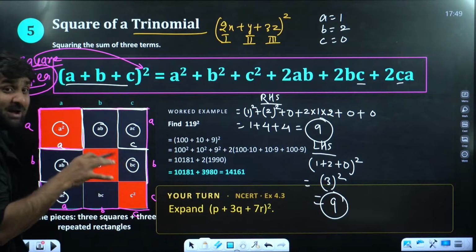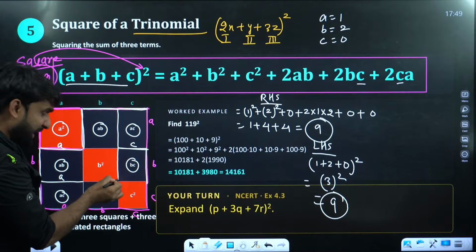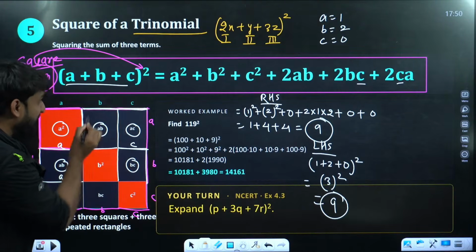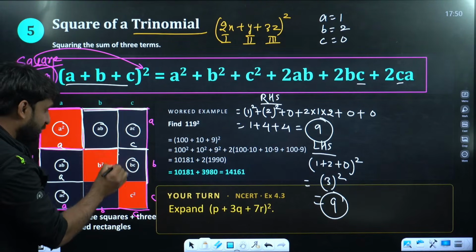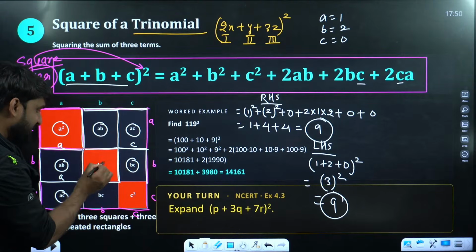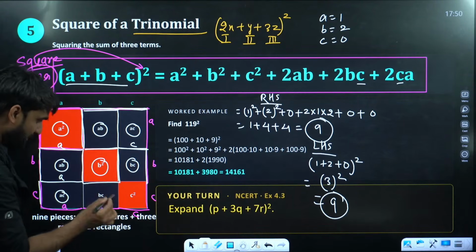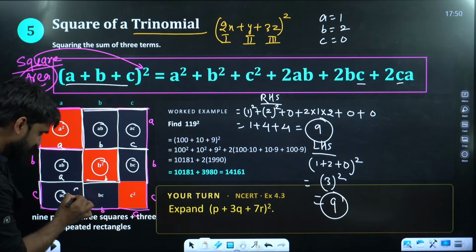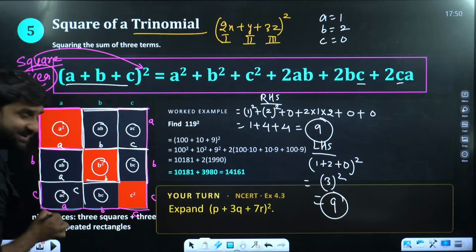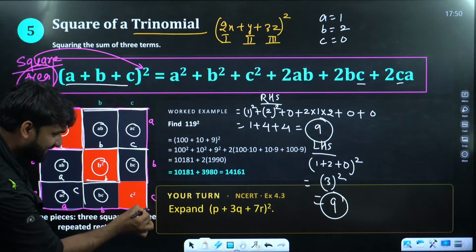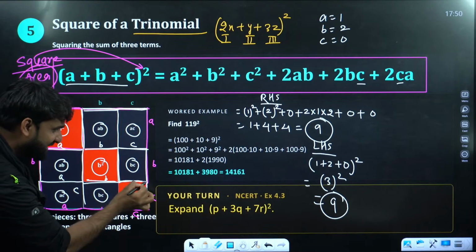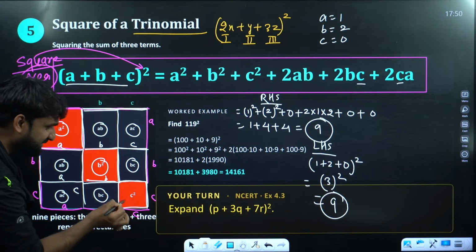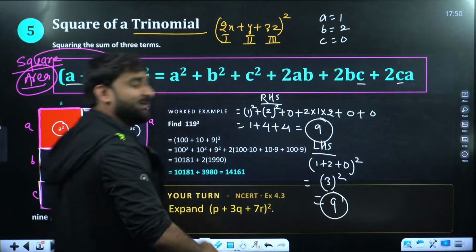Now the interesting part is about to come. This is b, this is also b, so this is a square of side b, hence the area will be b square. Now, if this is b and we have this as c, the area will be bc. And can you see here, if this is c, it has become a square. And if it has become a square, the area will be c square.